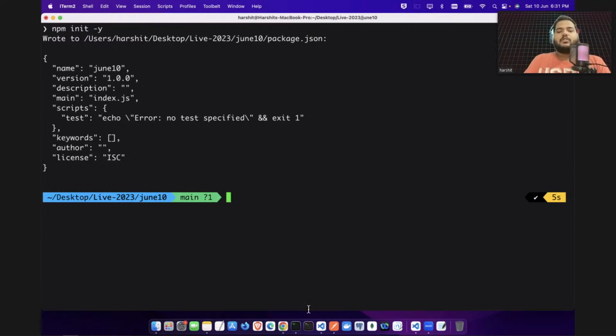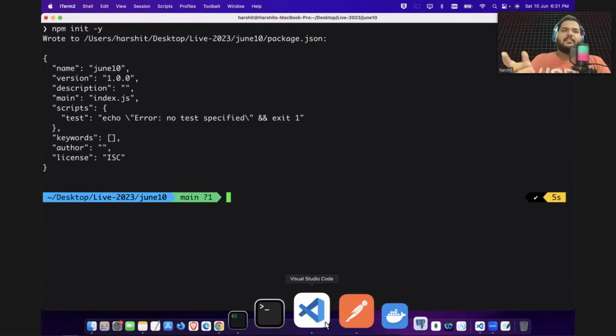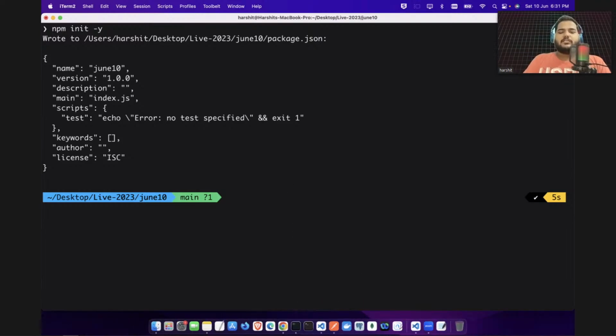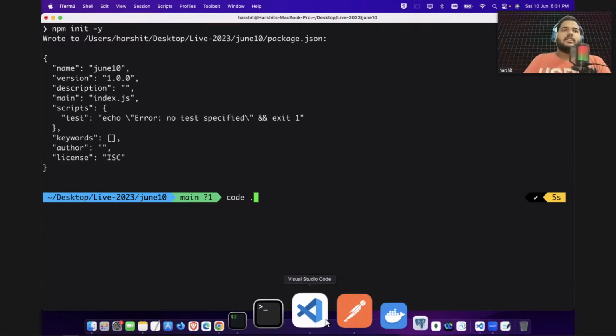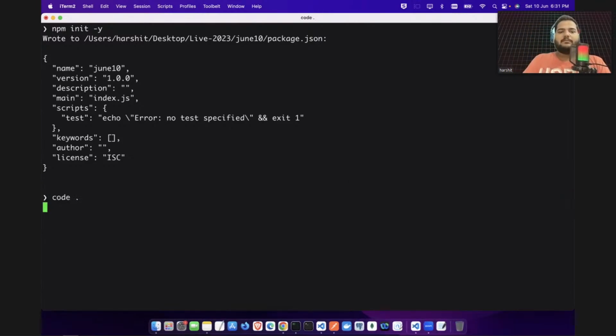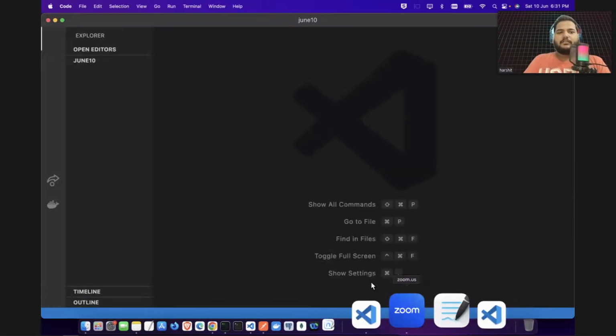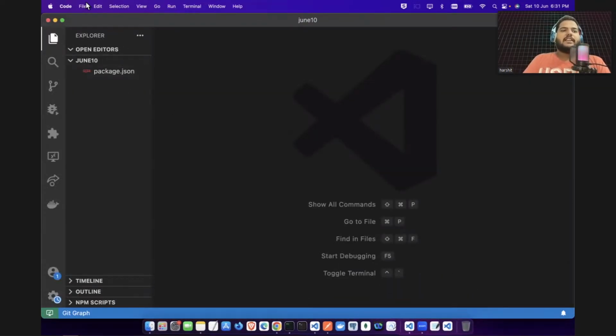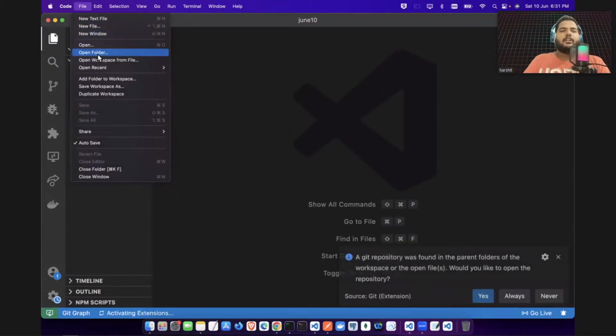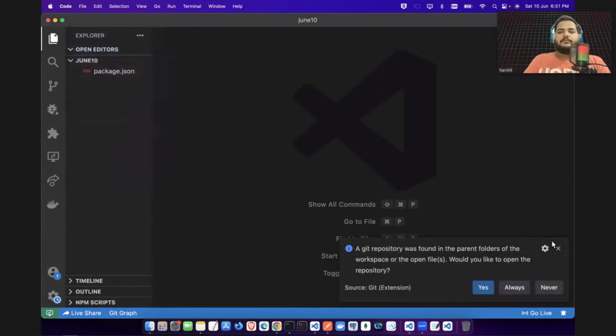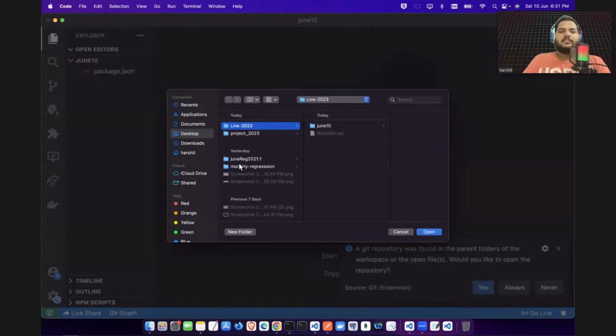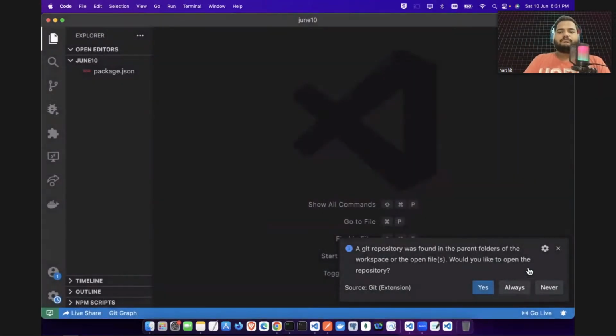Either you can go to your VS Code and open this folder from there, but there's a shortcut like code dot. This code dot may not work on your system. Instead, you can open VS Code, go to File, then Open Folder, and it will land you at this location, and then you can choose your folder.